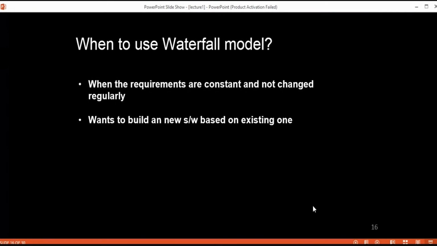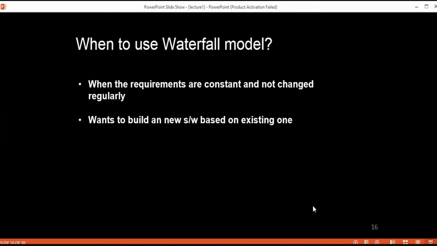Apart from that, this model can be used in an organization that has experience in developing a particular kind of software, or that wants to develop similar software using existing software with a little bit of enhancement. So this model is good to use when you have this kind of experience, and you have hands-on experience with the tools and technologies you are going to use.